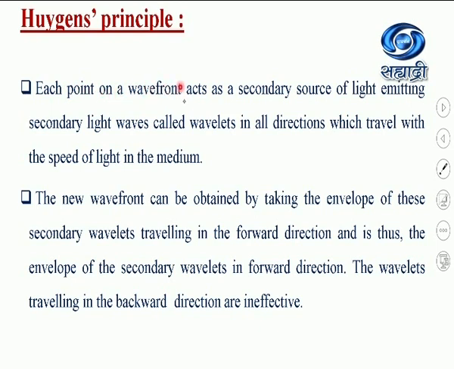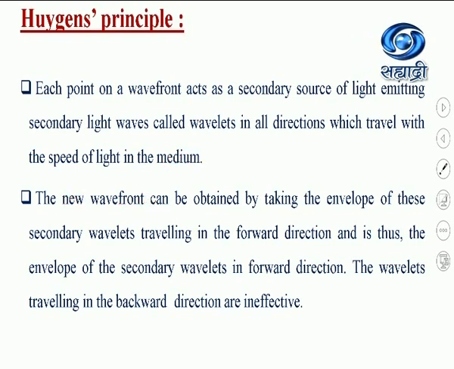Each point on a wavefront acts as a secondary source of light, emitting secondary light waves called wavelets in all directions, which travel with the speed of light in the medium.